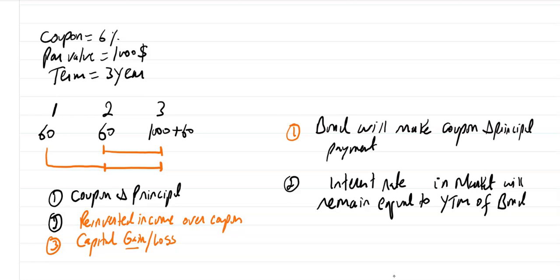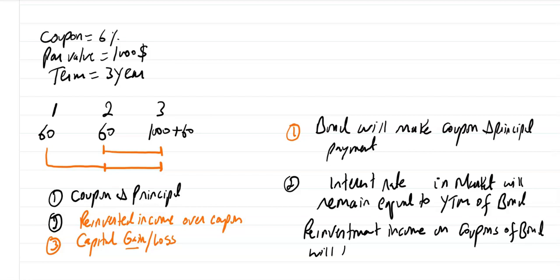That means the reinvestment income on coupons of the bond will be equal to the YTM of the bond.